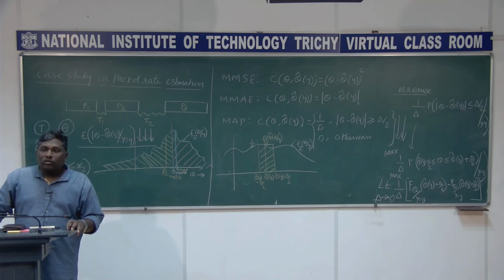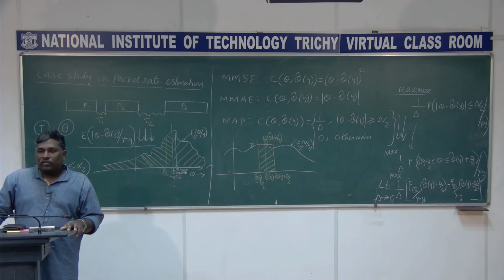So you have to use what I told you in that class. What is that? Leibniz integration. I think we did it for some other problem. Use the same Leibniz integration to solve this.